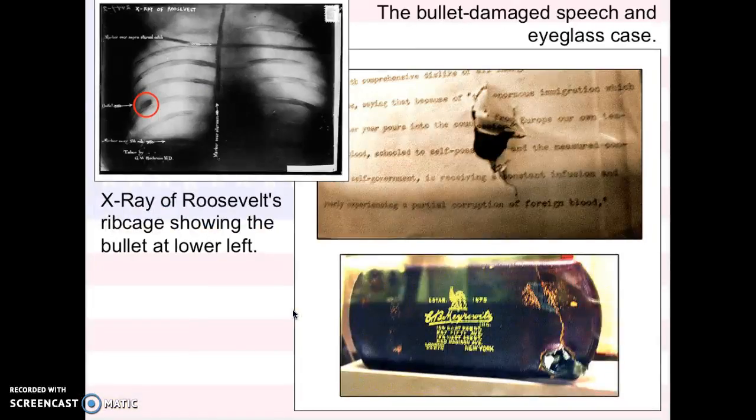Now, at the same time, Teddy Roosevelt got shot during one of his speeches, and it's pretty awesome because the bullet went straight through his glasses pocket and through his speech, and he continued the speech. So he's a Rough Rider, all right.